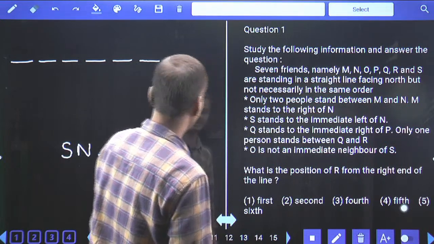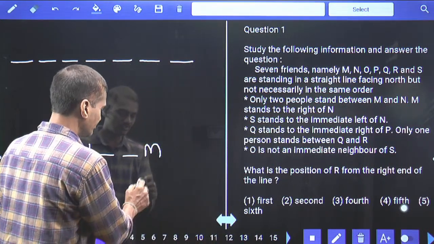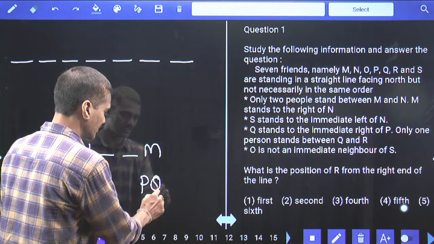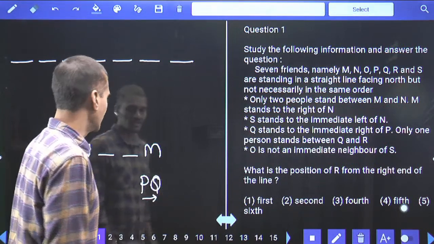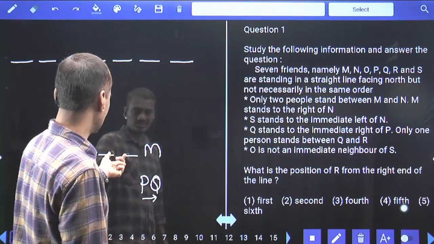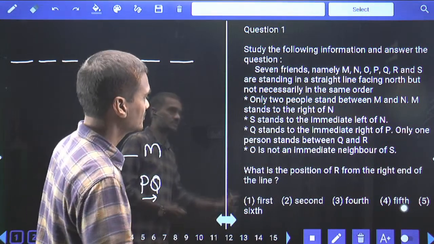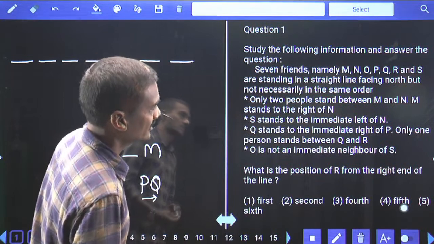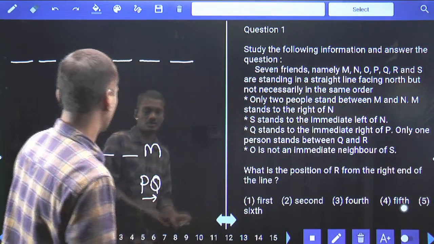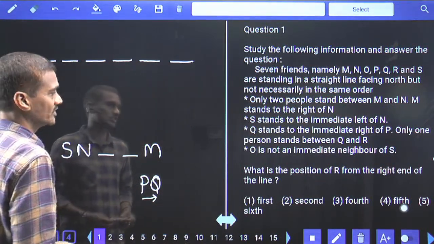Q stands to the immediate right of P. Now Q is to the immediate right of P. These 2 persons can be together here, or here, or at the last. Hence 3 possibilities for P and Q. And only 1 person between Q and R is given.